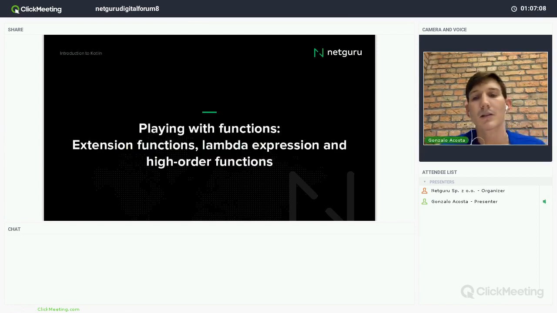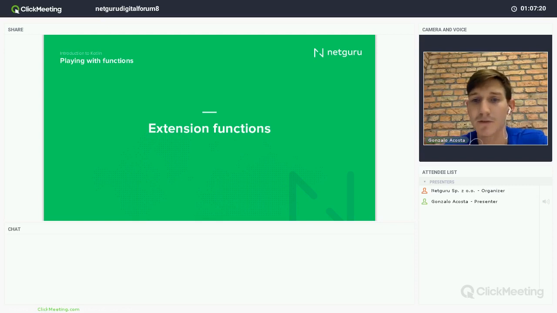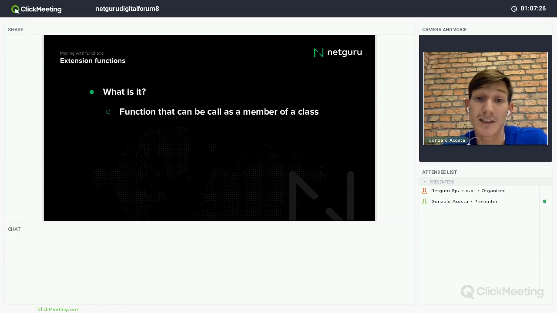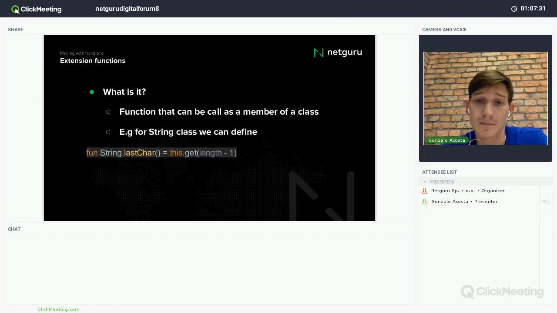So right now we will talk about a lot of features related to functions. One thing that I really like is the extension function. When I saw it for the first time, I was really surprised. Basically, what is it? It's a function that can be called as a member of a class, even if I didn't write the class. For example, in the case of String, which is in Java already, I can define another method of String called lastChar, which will return just the last char of the string.